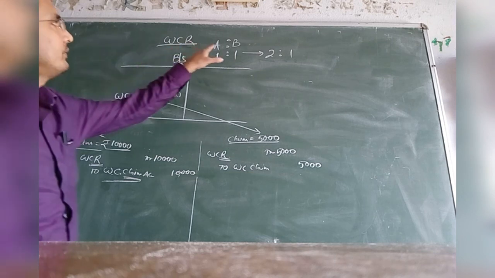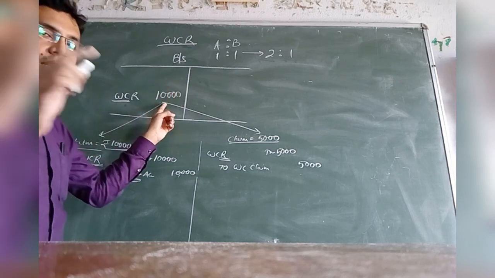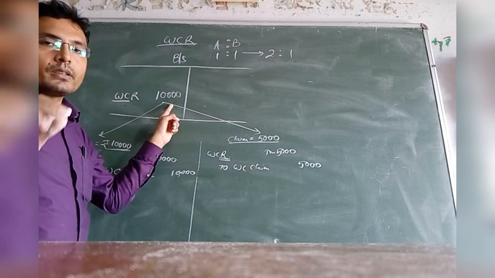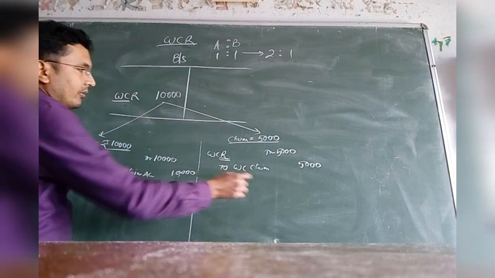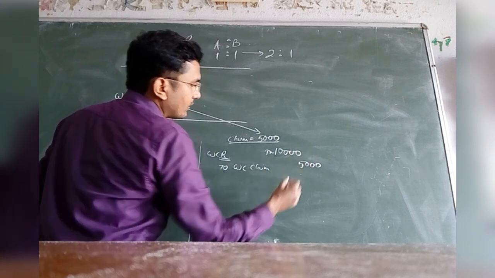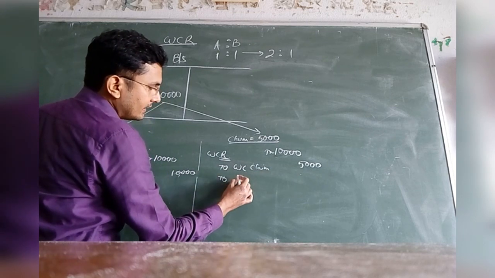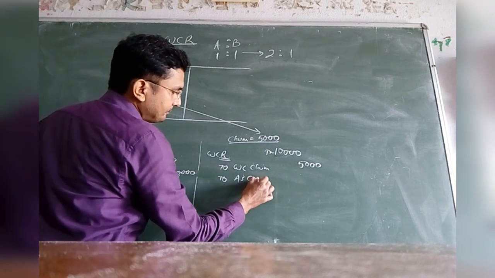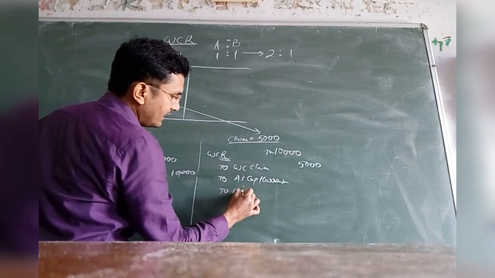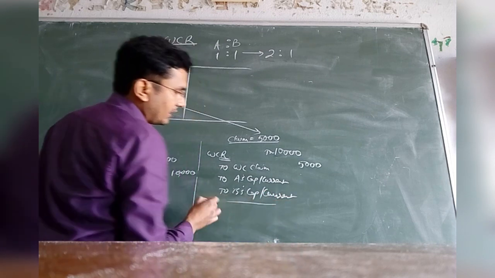So that will be transferred to A and B in the old ratio, because on that amount which is left out, that is 5,000, A and B are eligible to distribute it. So what we will do is that instead of 5,000 we shall debit it with a total amount of rupees 10,000 and the remaining 5,000 will be credited to A's capital or current account and B's capital or current account.